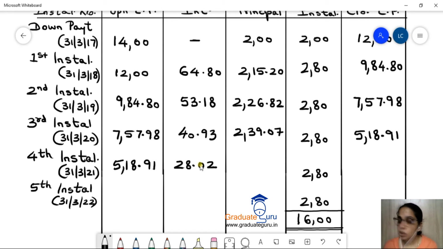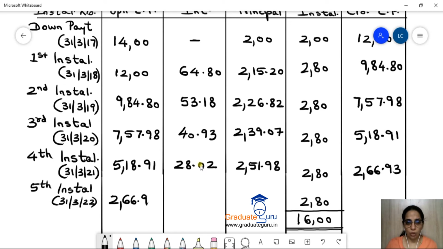We will get 251.98. And subtract that from 518.91. We will get 266.93. Bring that down.